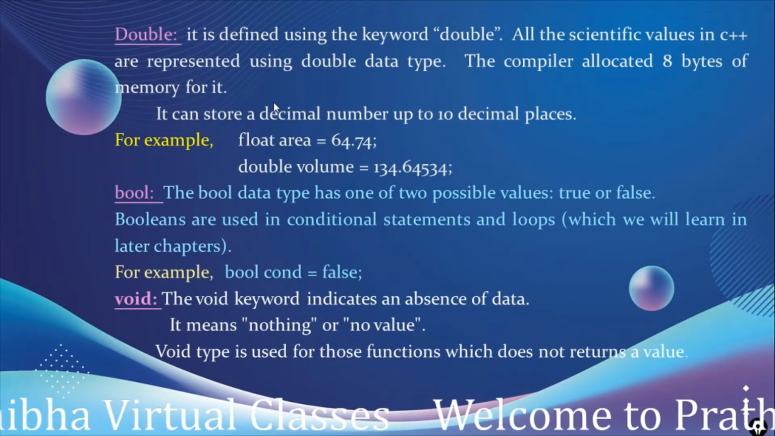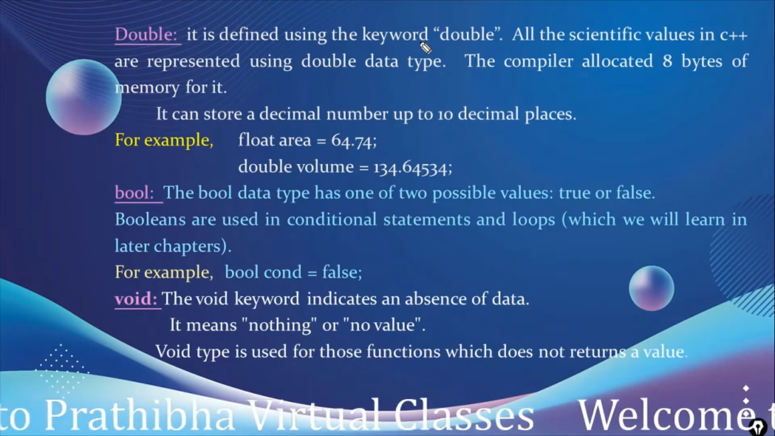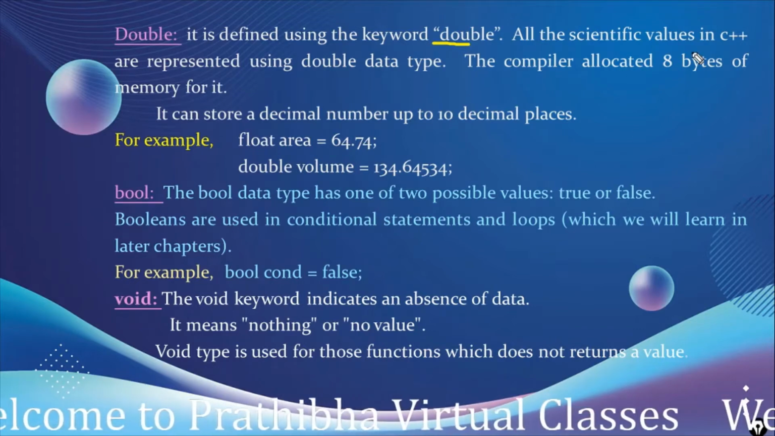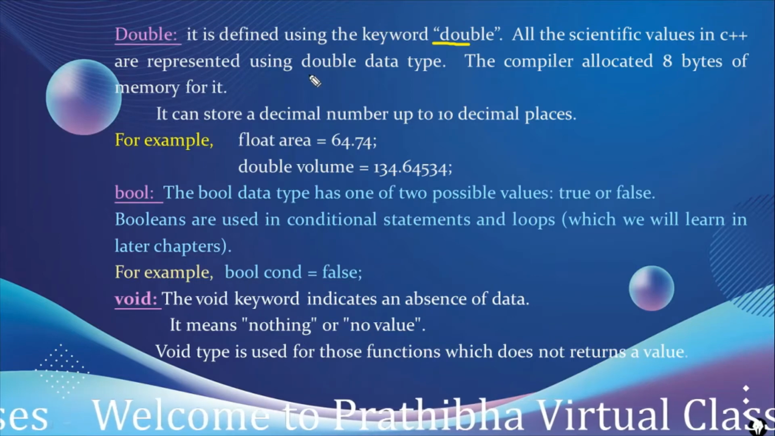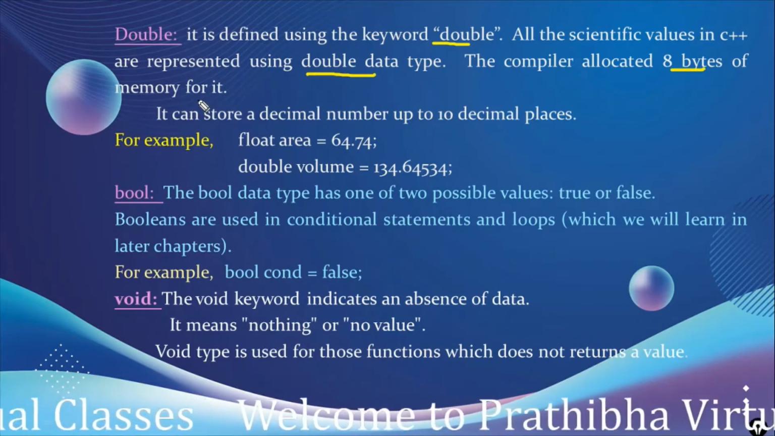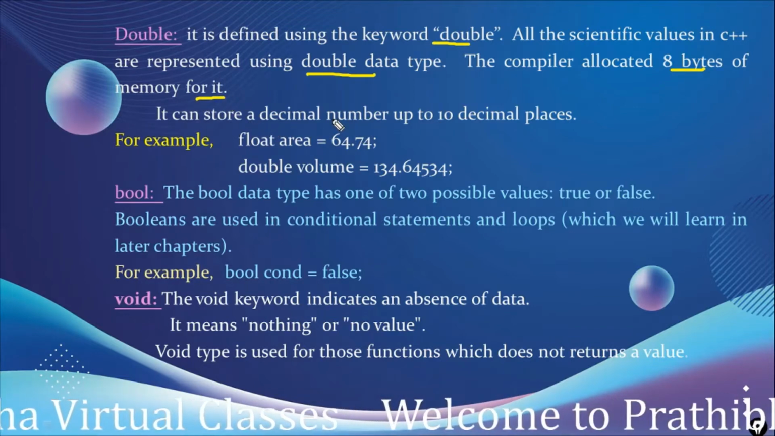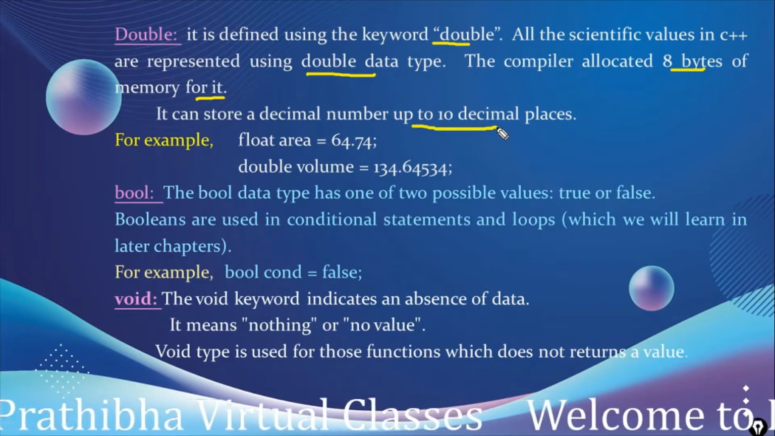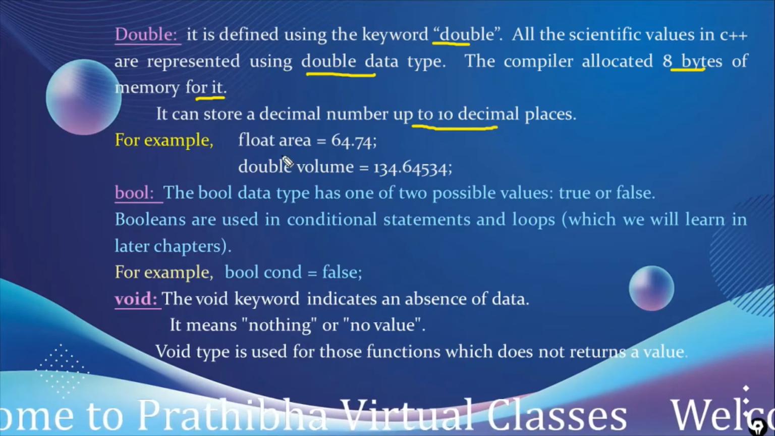And next is the double, which is also used to define floating numbers. The keyword double is used to define the double data type, and all the scientific values in C++ are represented using the double data type. The compiler allocates 8 bytes of memory for it. It can store decimal numbers up to 15 decimal places.